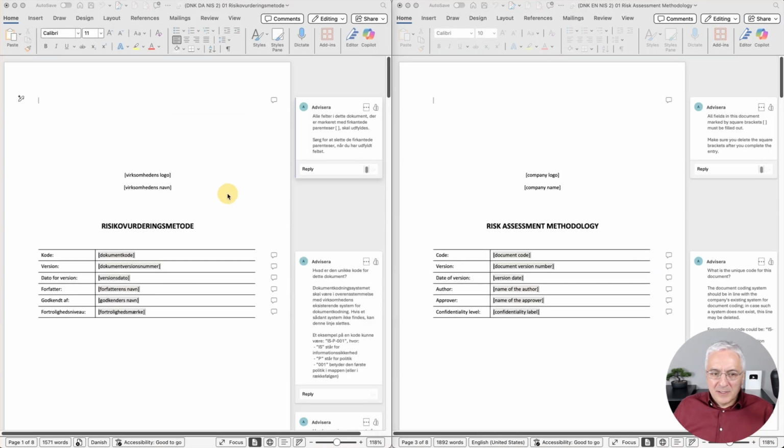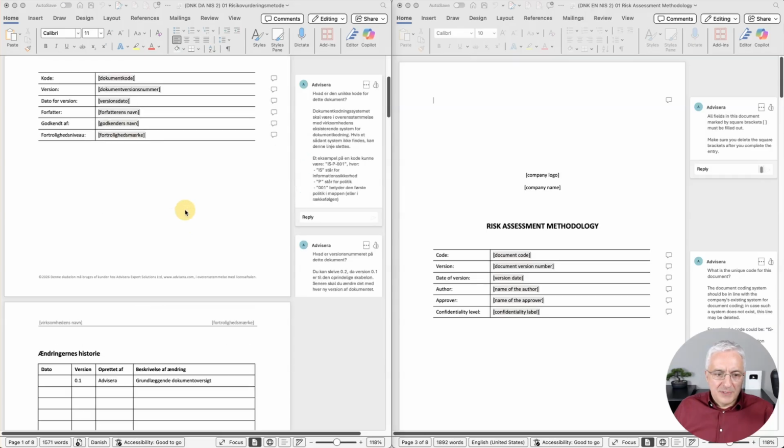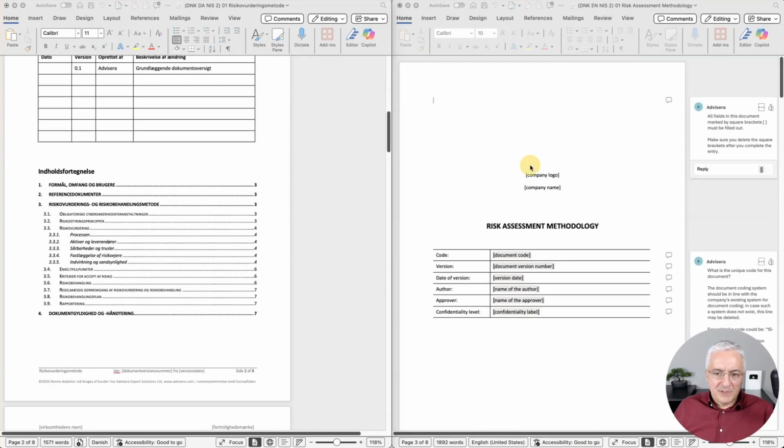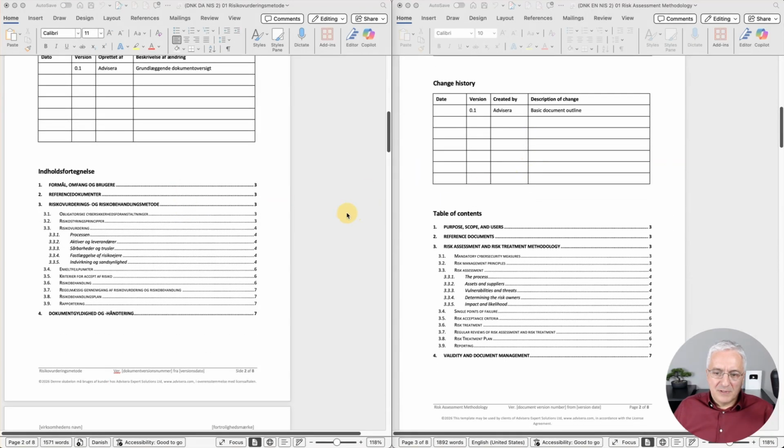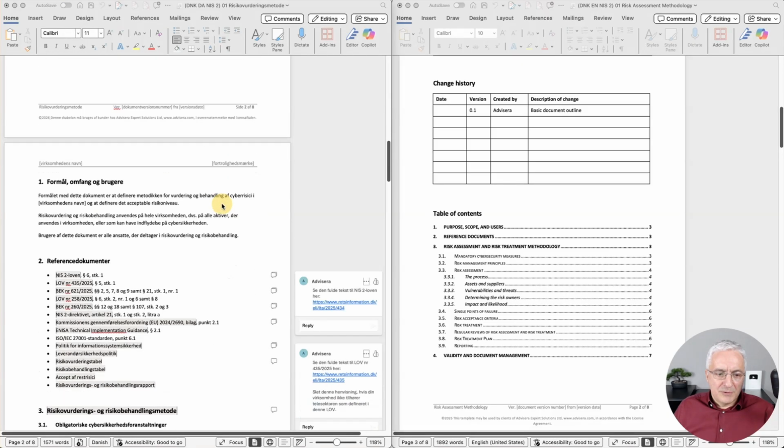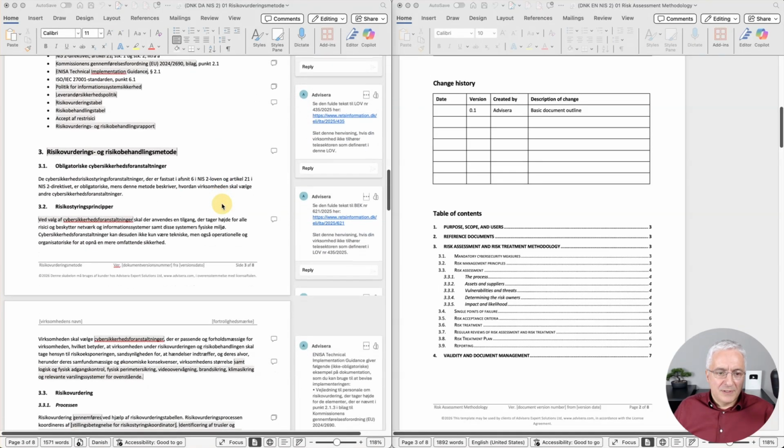Okay, let's see another document. So I'm showing you now this risk assessment methodology. Let's see briefly the structure of the document. As you can see, there are several sections here: mandatory cybersecurity measures, what are the principles, how to perform a risk assessment, single point of failure, all these things. And again, I wanted to show you some specific detail here in this section 3.2.2.